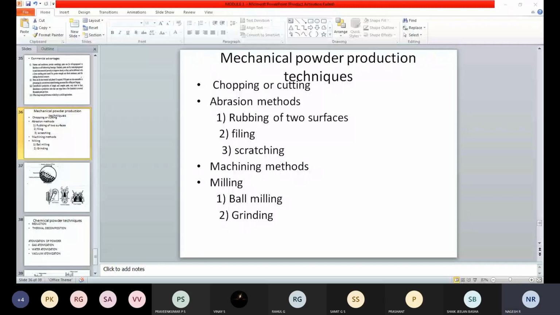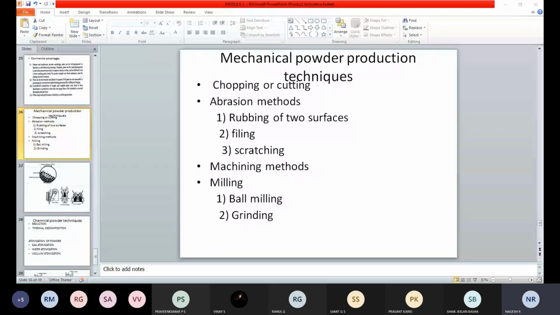In the chopping or cutting process, we cut the material into small pieces using a milling cutter. It is one of the techniques used in manufacturing, for example to cut wire into small shots by using the milling cutter process.